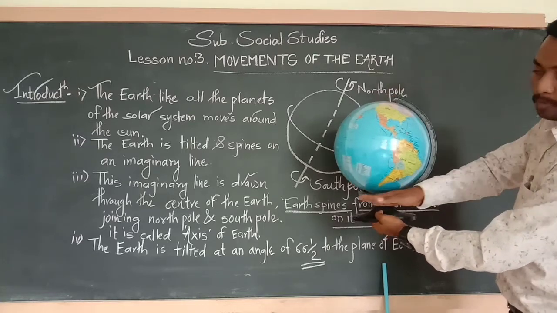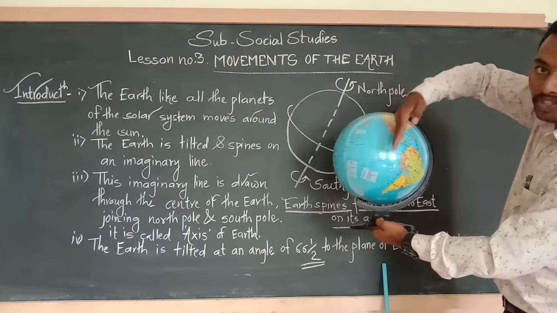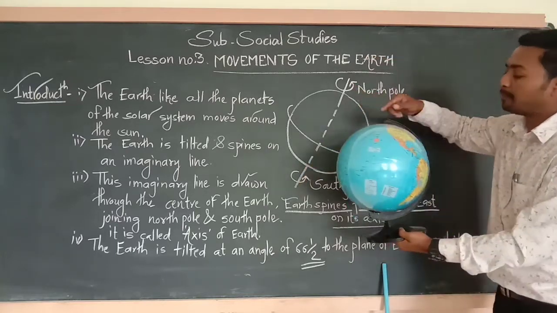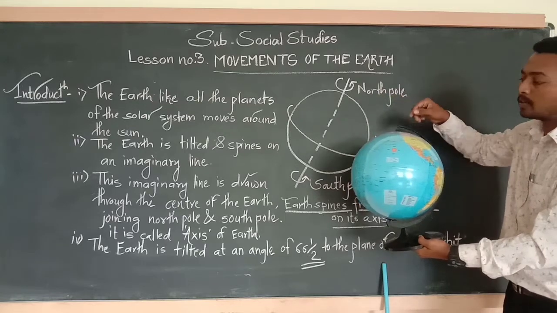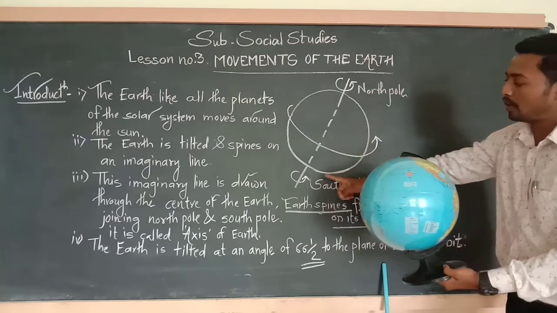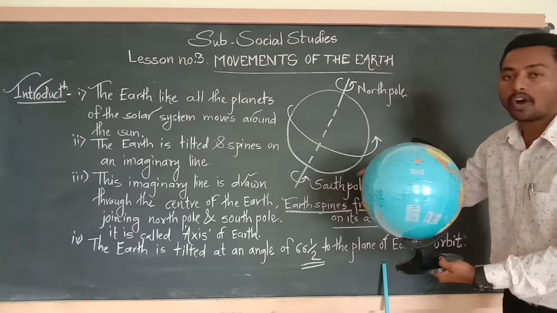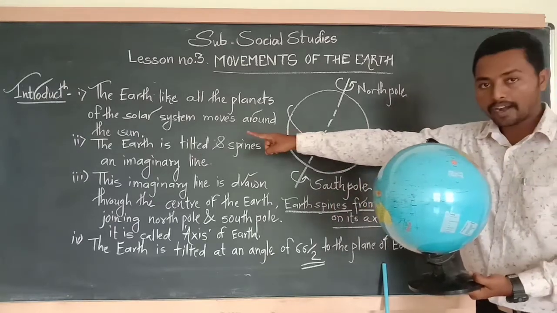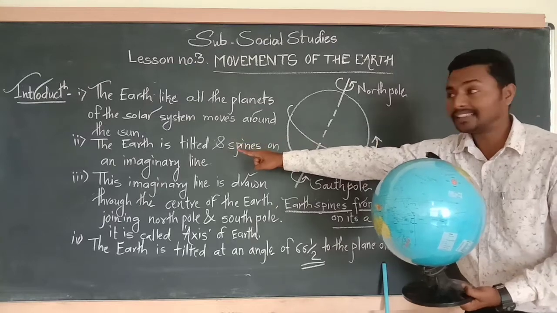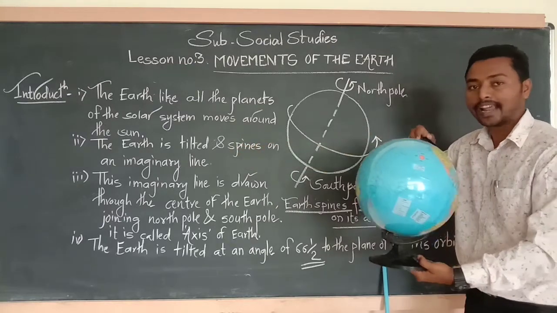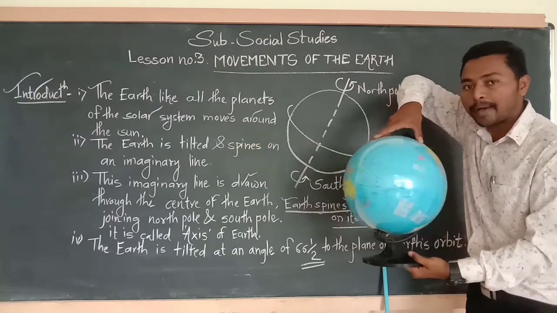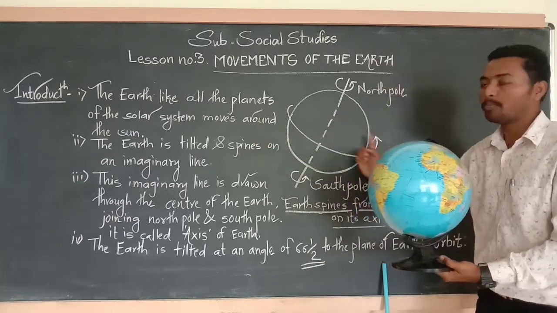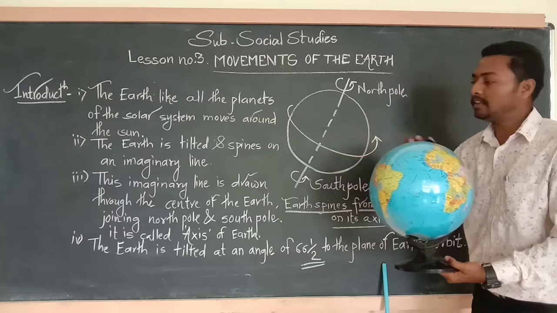Both points show the imaginary line. The upper portion is called the North Pole, and the lower side pole is called the South Pole. And point number 2, observe, the earth is tilted slightly and spins on an imaginary line. It keeps rotating on it.